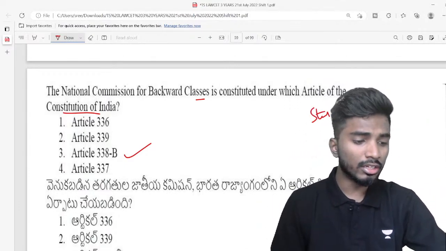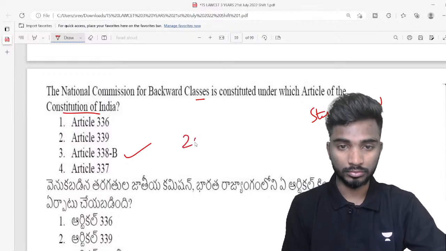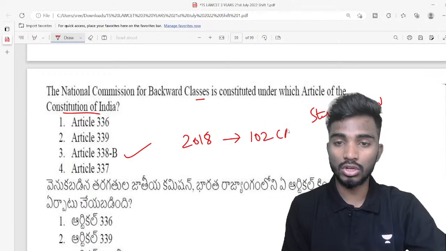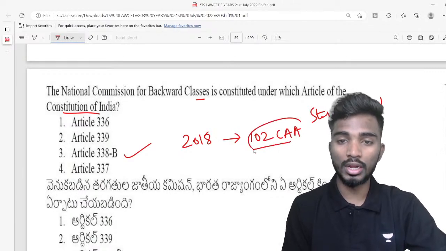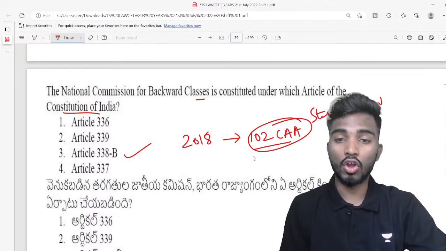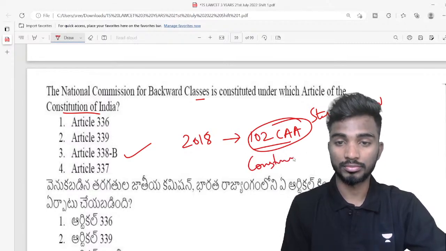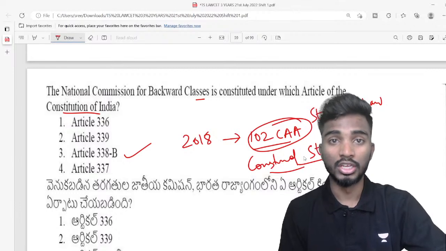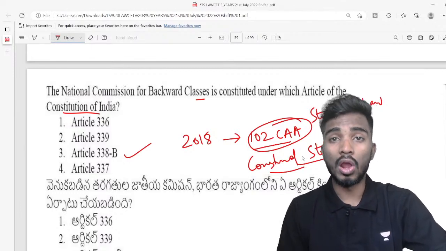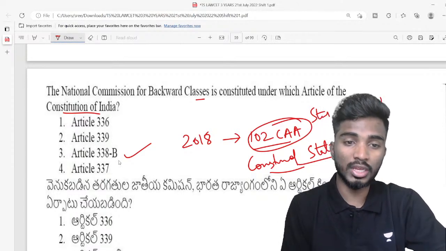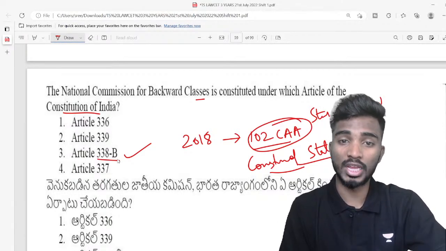But in 2018, by enacting the 102nd Constitutional Amendment Act, we gave NCBC a constitutional status. When we give a constitutional status, it becomes a constitutional body. A constitutional body always comes with an article because it is mentioned in the constitution. That is why Article 338B talks about NCBC.